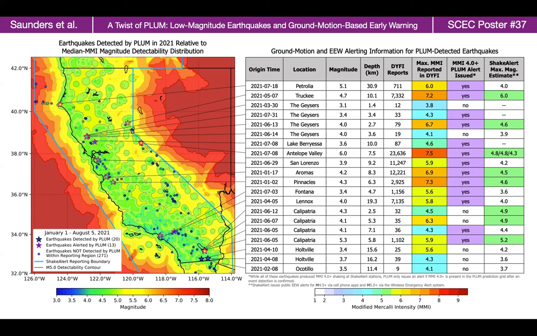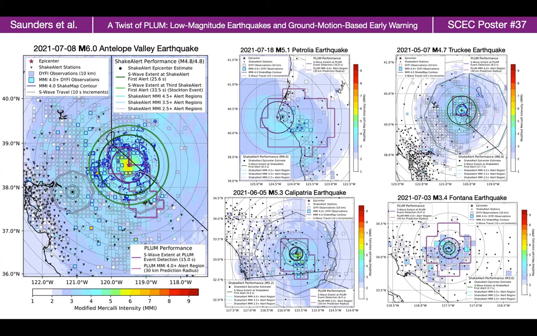All magnitude less than 4.5 earthquakes that had Plum alerts are widely felt, with 5 of these earthquakes having over 1,000 reports in the USGS Did You Feel It system. For comparison, ShakeAlert issued public alerts for 8 of these 20 earthquakes and for only 3 of the 4 magnitude 4.5 and greater events. At the bottom of our poster, we show maps comparing the observed ground motions with the Plum alert regions, as well as the ShakeAlert regions for some of the earthquakes in our dataset.